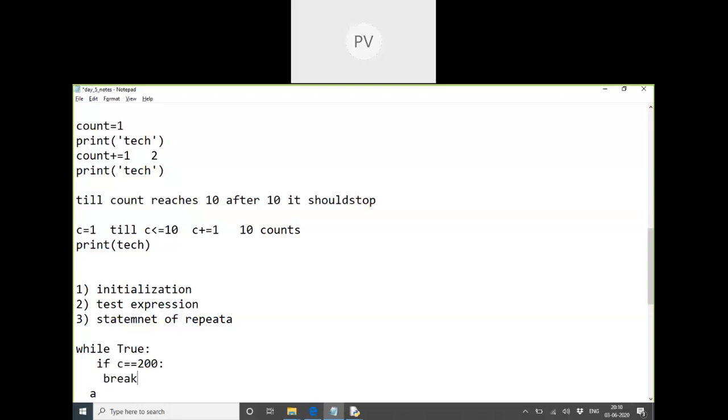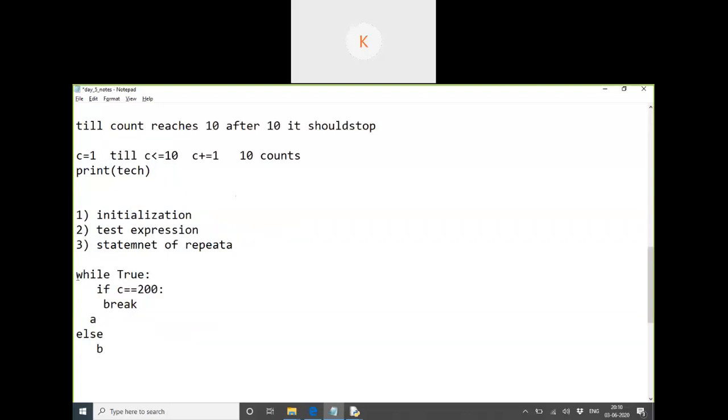Ma'am, I'm having a hard time understanding the while loop because I've already written code with while, but I'm still not able to get a clear picture of it. I'll get that. Let me start one by one, then you can put whatever doubts you have. You can put your doubts on WhatsApp also. No issues.